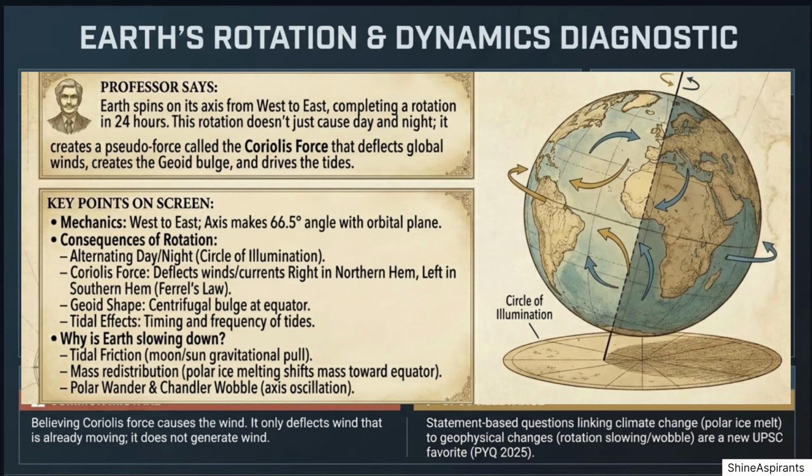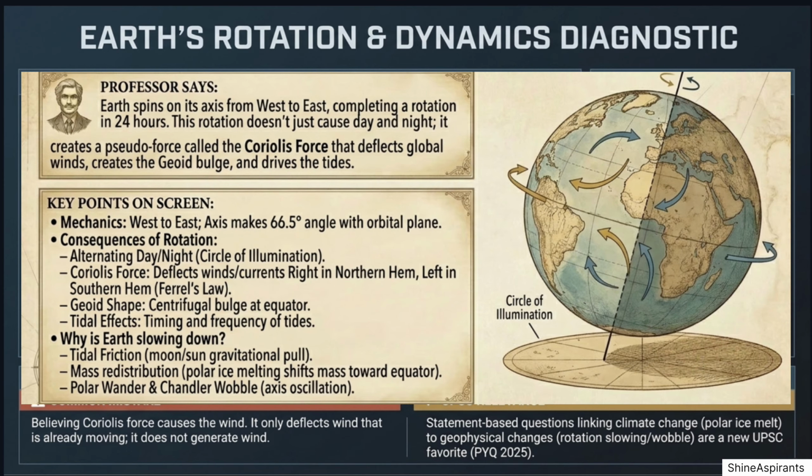Extra depth for Mains aspirants. Earth's rotation rate is gradually slowing down due to tidal friction; the gravitational pull of the sun and moon continuously dissipates Earth's rotational energy. Mass redistribution: as polar ice melts and glaciers retreat, mass shifts toward the equator, increasing Earth's moment of inertia, which slows rotation. This is similar to a spinning figure skater extending their arms; they slow down.